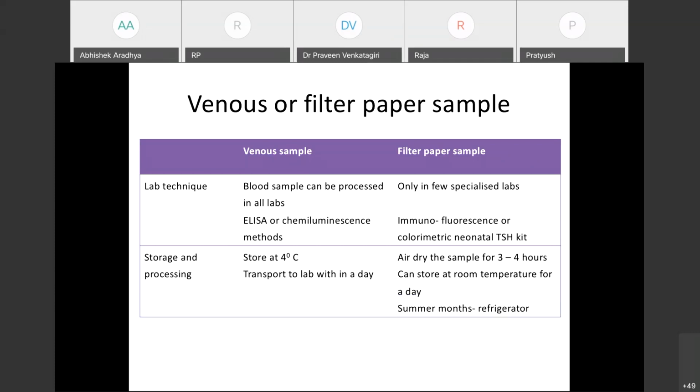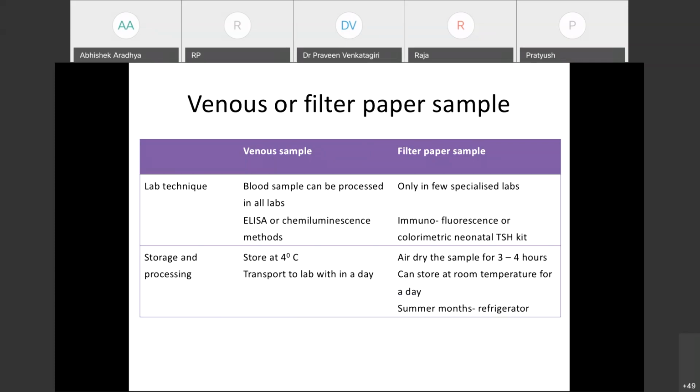lab within a day. But when we are using a filter paper, that is, we are screening for other metabolic disorders, and we want to use filter paper, it can be processed only in specialized labs. So we should have a good laboratory backup or collaboration with another laboratory. And usually immunofluorescence or colorimetric testing is used.